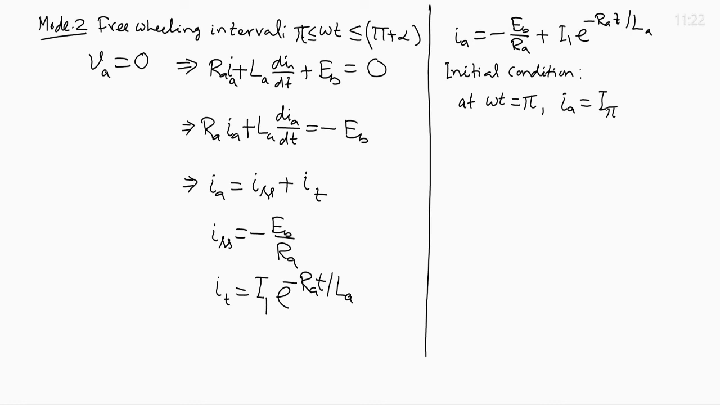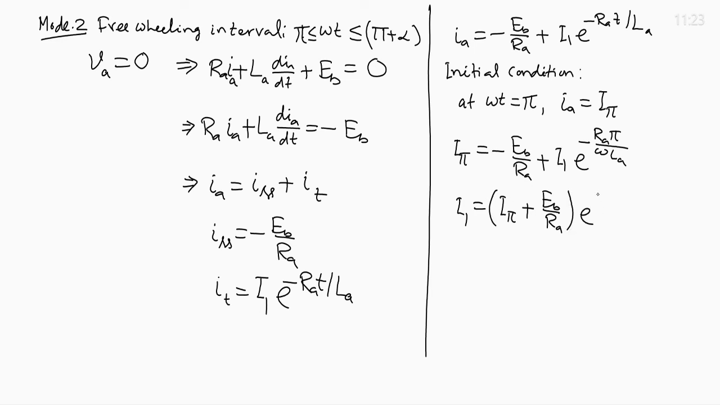So, from that you get I pi. Now, substituting this condition, I pi equals minus E b by R A plus I 1 into e to the power minus R A pi by omega L A. From which you get I 1 equals I pi plus E b by R A, whole into e to the power R A pi by omega L A.